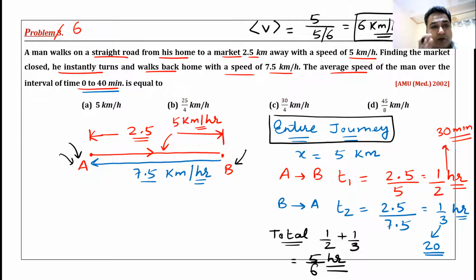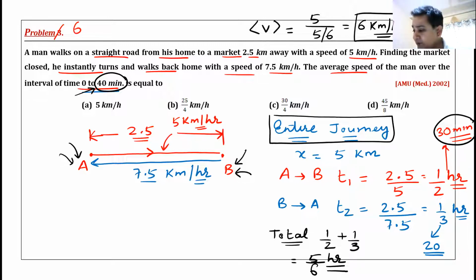Okay. Now let us move to the question. The question asked from 0 to 40 minutes. So we have to now find out where he was at 40 minutes. How much distance has he traveled in 40 minutes? Let us see. After 30 minutes, he was at point B. Yes or no?